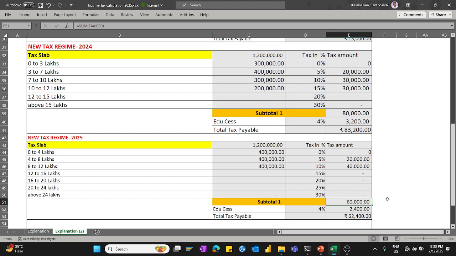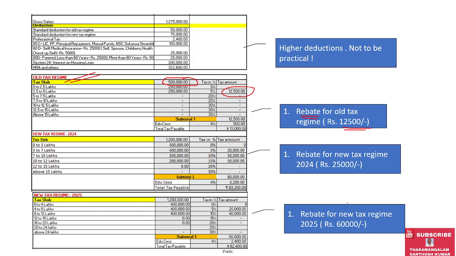So the rebate, while you are filing, will be considered as a 0. This is why the government said 12 lakhs is no tax, because of the rebate. Whereas in the new tax in 2024, instead of 60,000 they only consider 25,000, which means, as I explained in the previous slide, it is only a 7 lakhs rebate. Here it is 12 lakhs.